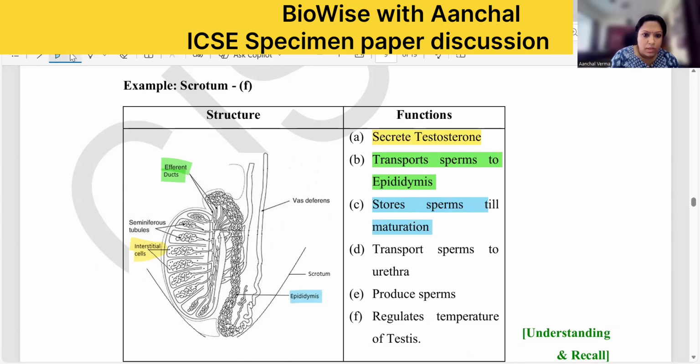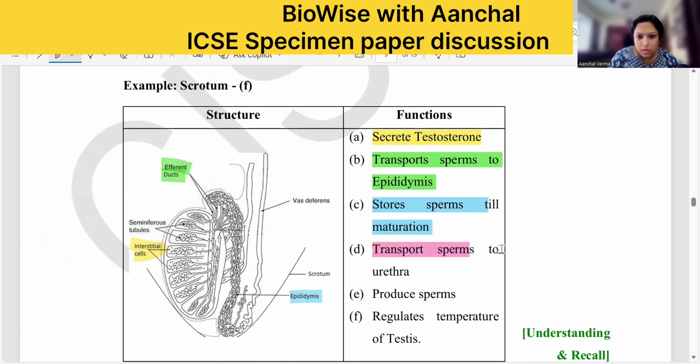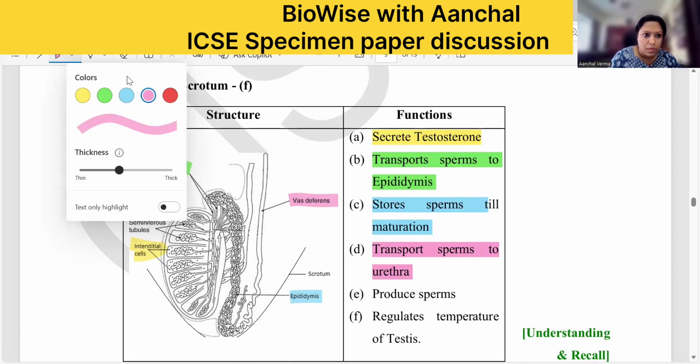Okay. What is the next one? Transport the sperm to the urethra. That is your vas deferens. Right? Cutting and ligating the vas deferens, vasectomy. Then produces sperm. Who produces sperm? The seminiferous tubule produces sperm.